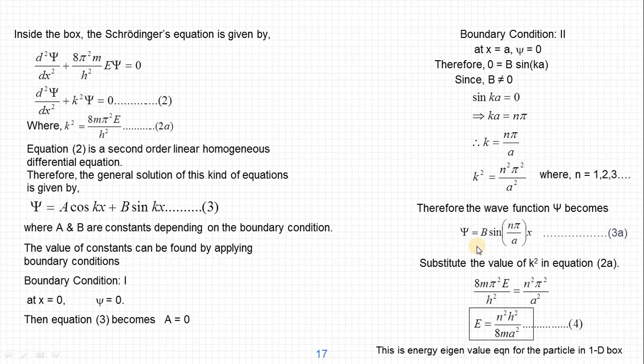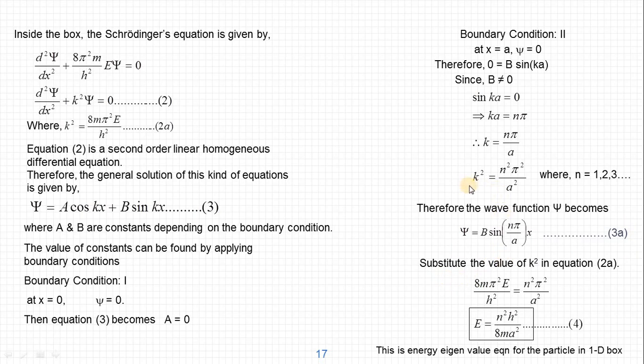If you substitute that, then psi becomes psi equal to b sin n pi x by a, because we are only left with the b constant. We still don't know the value of b. A is eliminated in this equation, only b sin kx remains, but the k value is n pi by a. So this is equation 3a, which is the wave function, but still it is not an eigenfunction because b is not known. Let us see how we can find that.